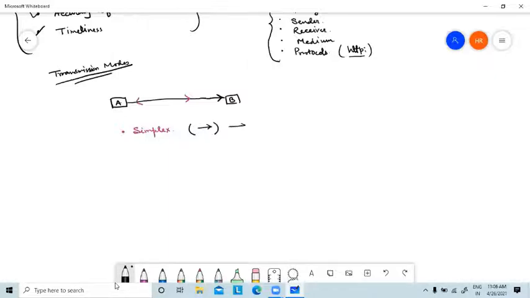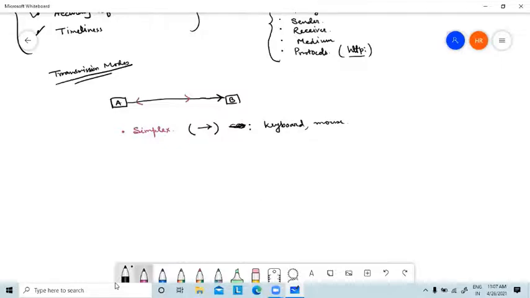A simple example of the simplex mode is our keyboard and our mouse. These are one-way transmission. Your data is coming from the keyboard to the CPU. Your data is coming from the mouse to the CPU. So this is always simplex, one-way communication.